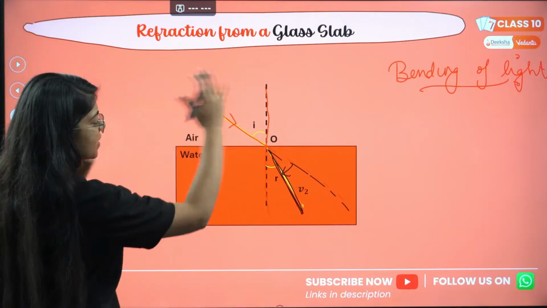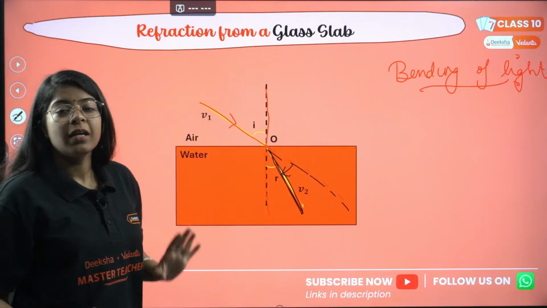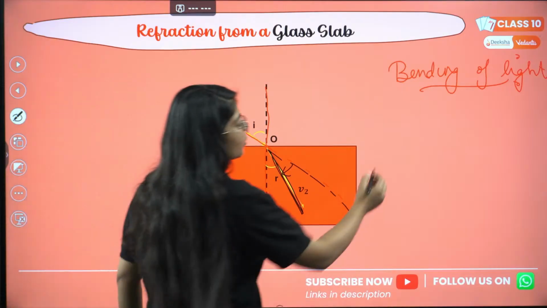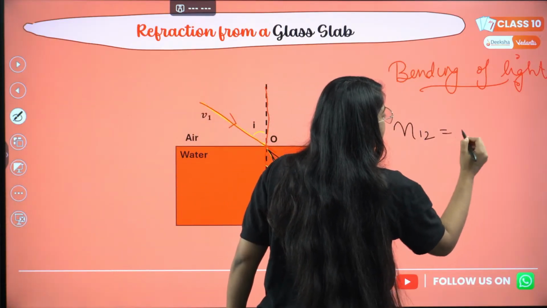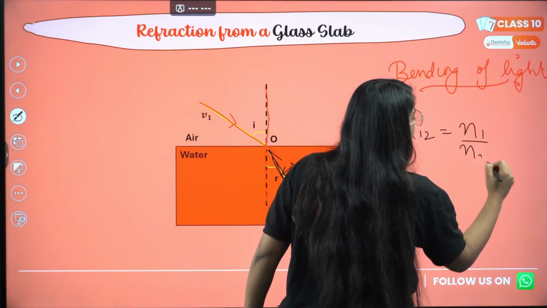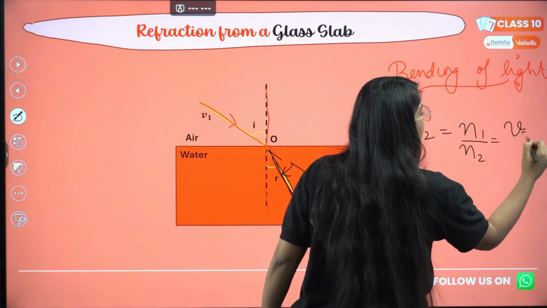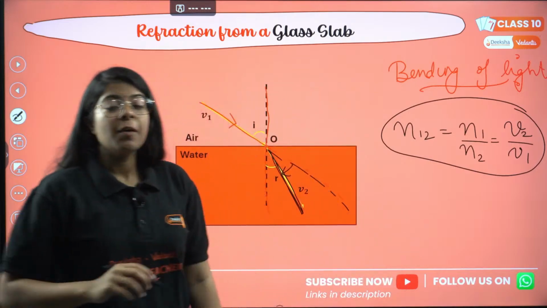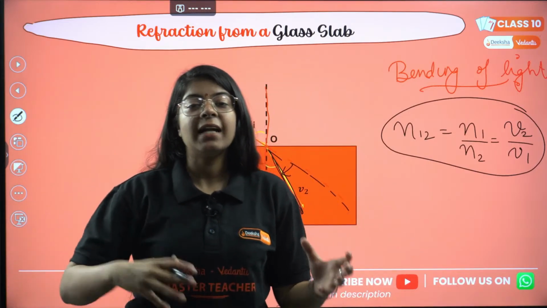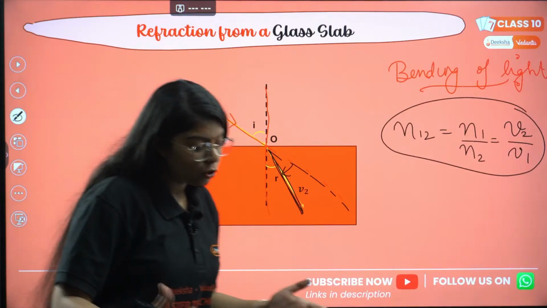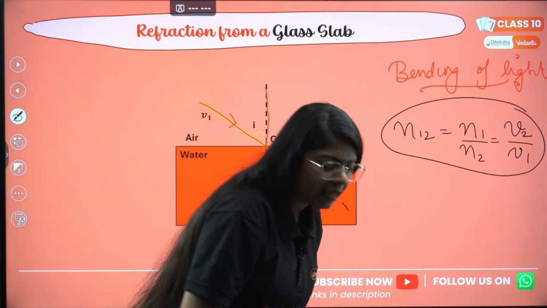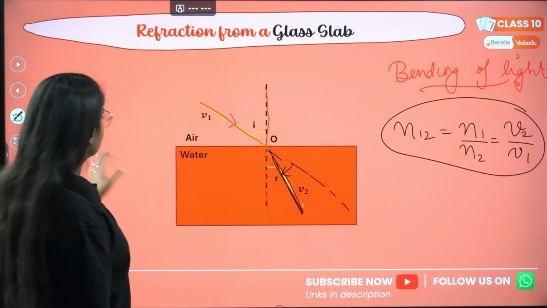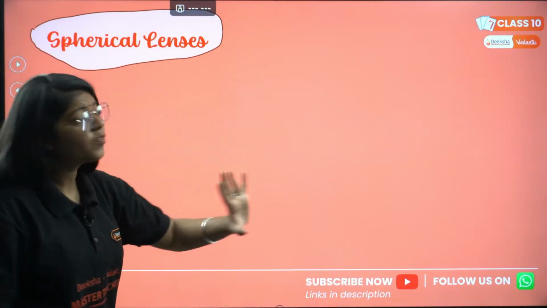This is all you got to know for the refraction of glass slab. And we know that n12 is equal to n1 by n2, and speed is inversely proportional, so this will be v2 by v1. This is the relationship between refractive index and the velocity of light in those particular mediums. Moving on to the next part, which is spherical lenses.